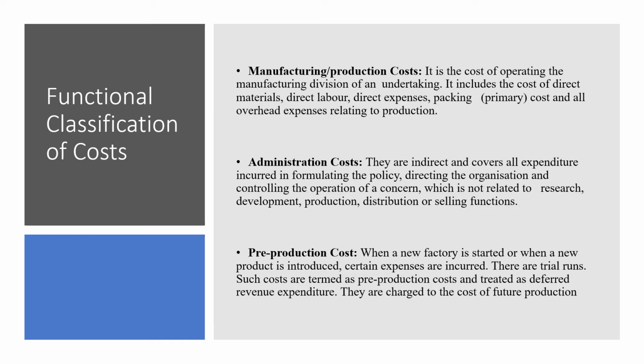Then we come to the pre-production cost. When a new factory is started or when a new product is introduced, certain expenses are incurred. So these are trial runs. Such costs are termed as pre-production cost, and they are termed as deferred revenue expenditure. They are charged to the cost of future production. So this cost is incurred when we plan for some new type of product to be produced, when we are having some trial runs. There when we incur the expenditure, that is called pre-production cost, and this will be charged to the cost of future production.